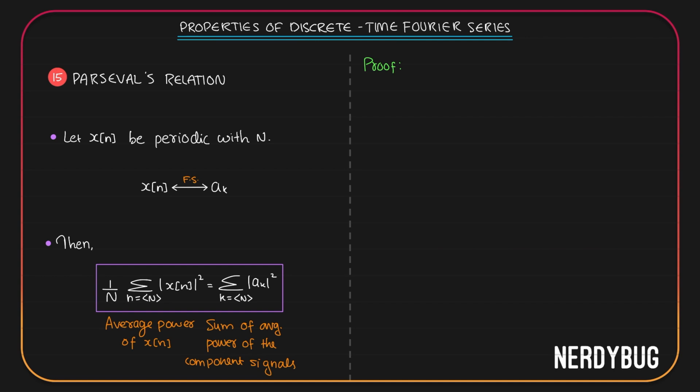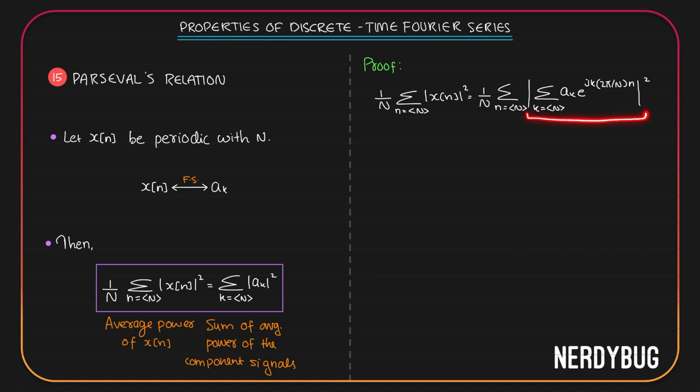Let us start from the LHS. 1 by N summation where n can take any N consecutive integer values magnitude of x of n squared. Let us use the synthesis equation for x of n here. Then this becomes 1 by N summation where n takes any N consecutive values. Magnitude of x of n can be written as summation where k takes any N consecutive integer values a_k e raised to j k 2 pi by N n squared. Let us take this part out.